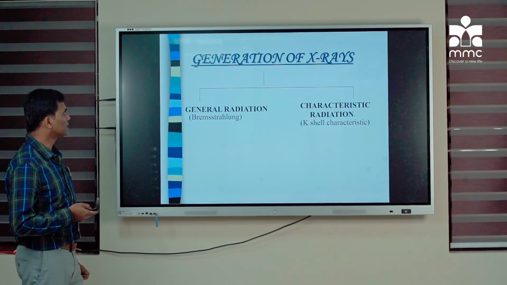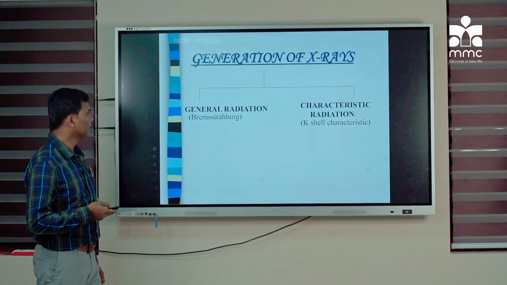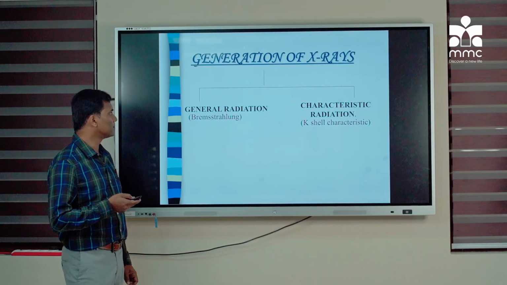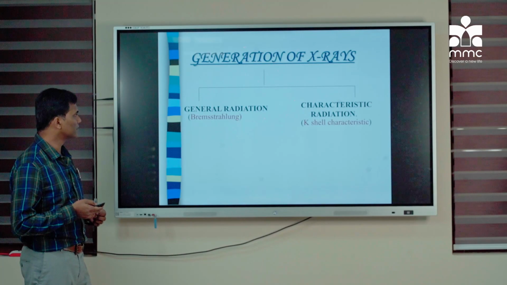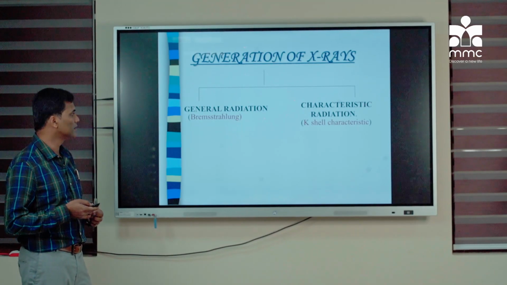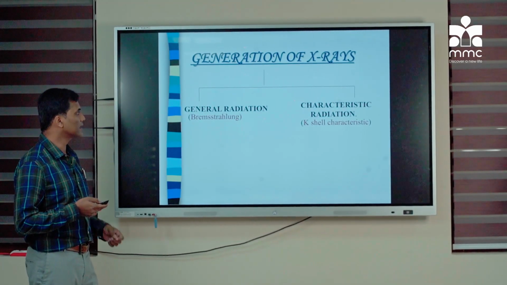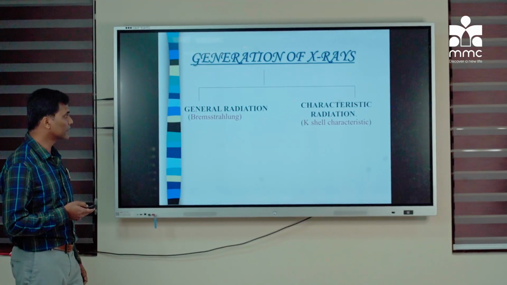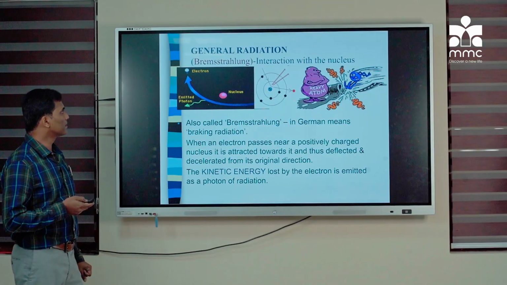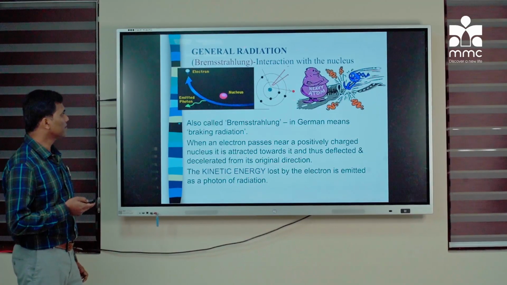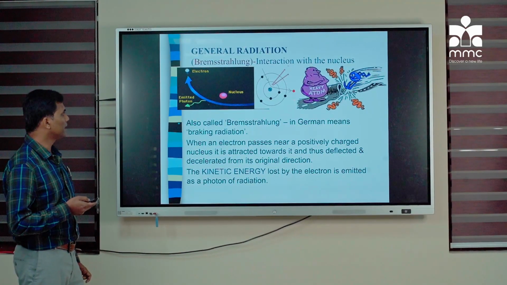So let us discuss the generation of X-ray. There are 2 types of radiation in the production of X-ray. The first one is the general radiation, also called Bremsstrahlung radiation, and the second is the characteristic radiation or K-shell radiation. Bremsstrahlung in German means the braking radiation.